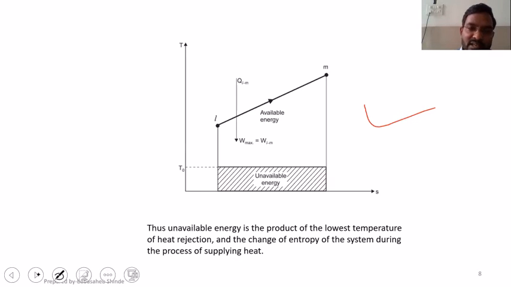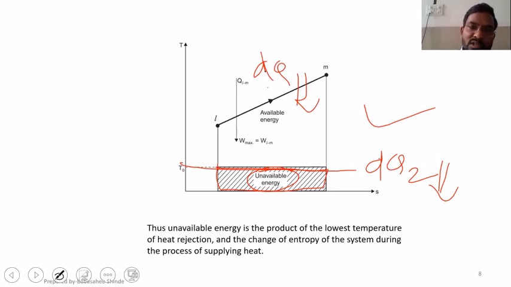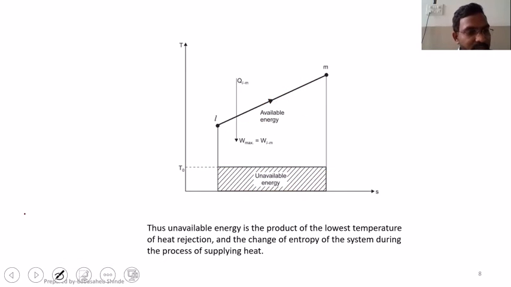Now, in this diagram, this shaded region indicates the unavailable energy, because this is the atmospheric temperature at which dQ2 will be going out of the system. Here, dQ1 or Q1 will be entering the system, and there will be some work production and some energy we need to reject. Now from this diagram, if I increase the value of T0 or decrease the value of T0, what will happen?